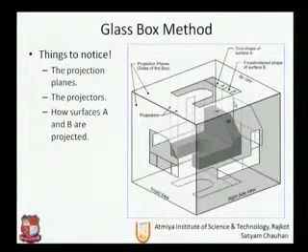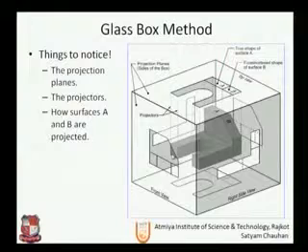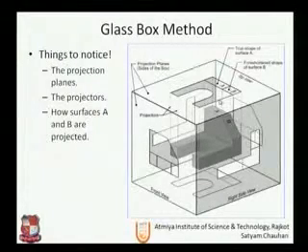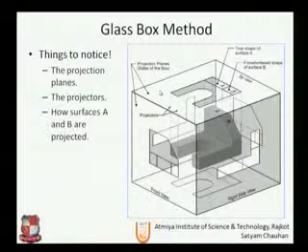If we draw this projection, the inclined surface will become flat, at actual size, on the top view, and in the front view we can see these sides. On the back side we can't see this part, so this will be a dotted line. We will see one by one in the exercise problems. So this is the glass box method and how we are obtaining the principal views.